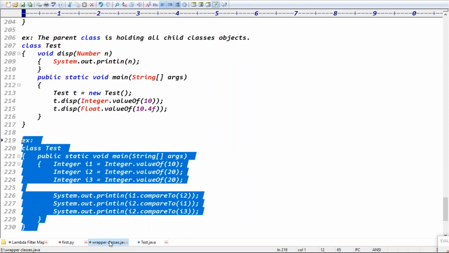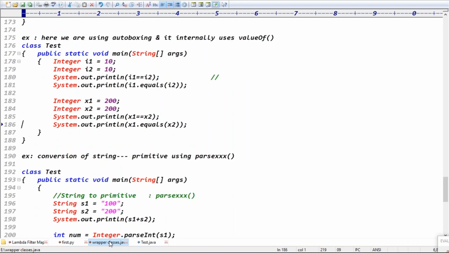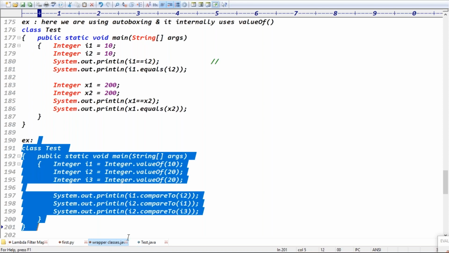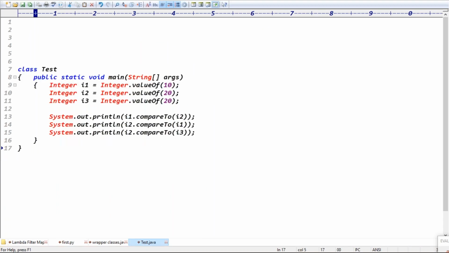What is the purpose of the compareTo method? It will compare the objects and return what type of data? Integer, sir. It returns an integer: positive, negative or zero. If both are the same, it returns zero. If the first value is bigger, it returns positive, and if the first value is lower, it returns negative. Exactly. For example, i1.compareTo(i2).